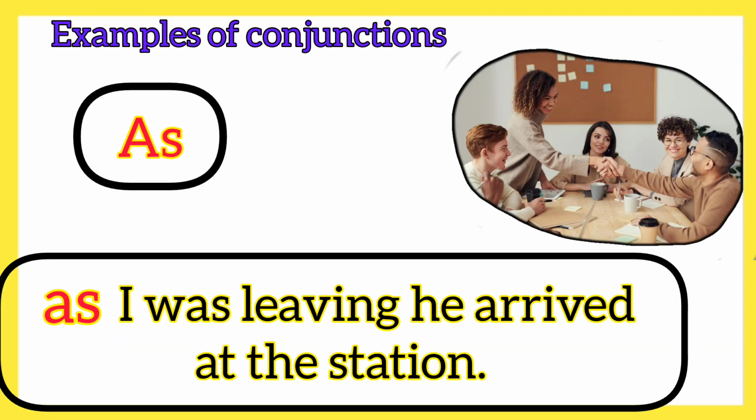As I was leaving, he arrived at the station. As is used to introduce a comparison or reason. In this sentence, leaving and arrived, these words are correlated, working in pairs to join phrases and words that carry equal importance within a sentence.